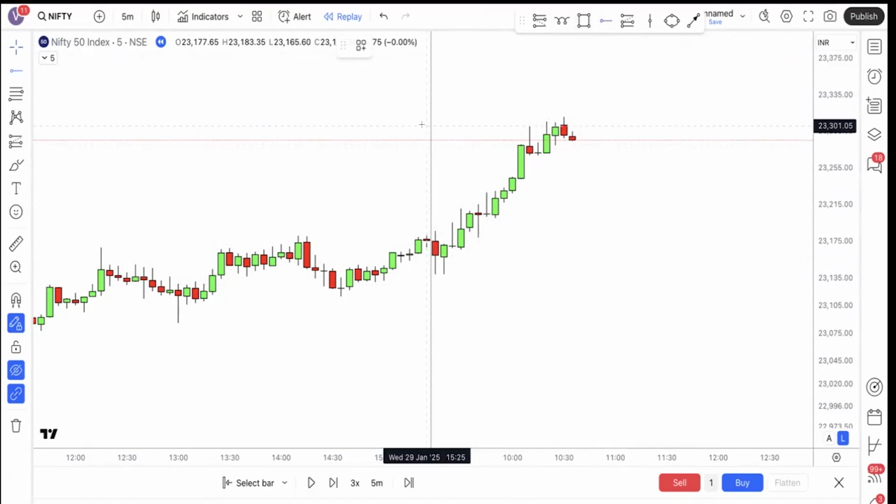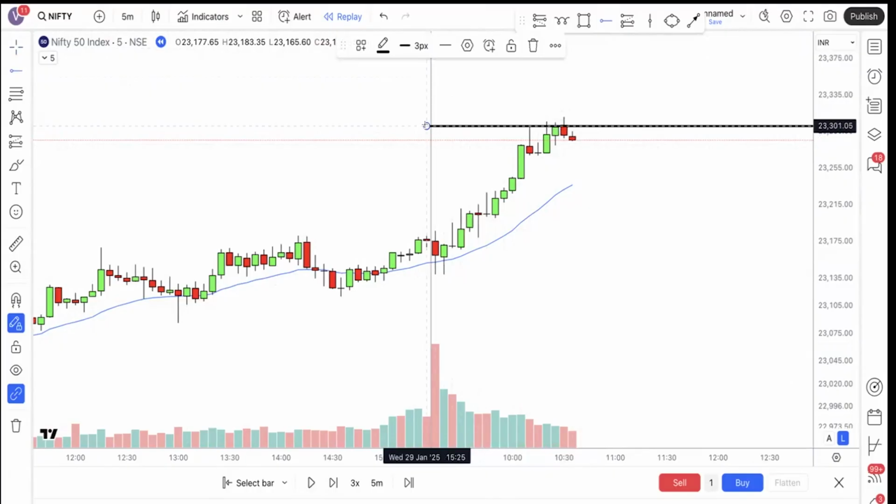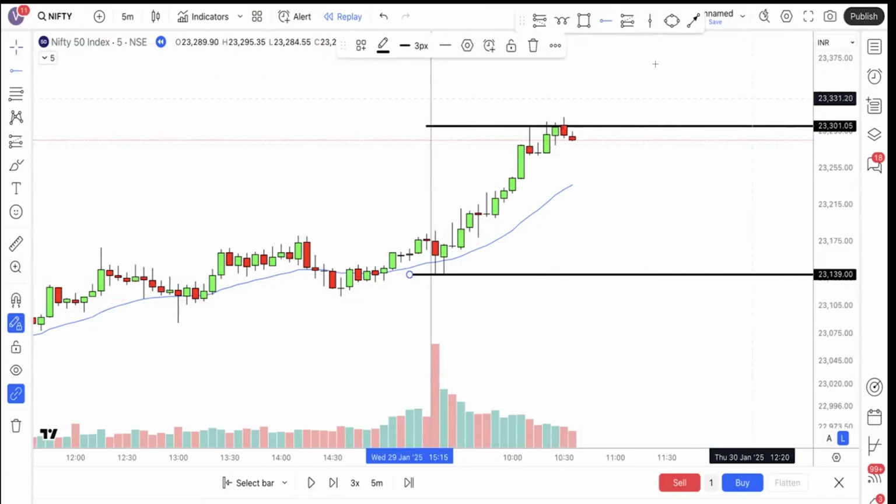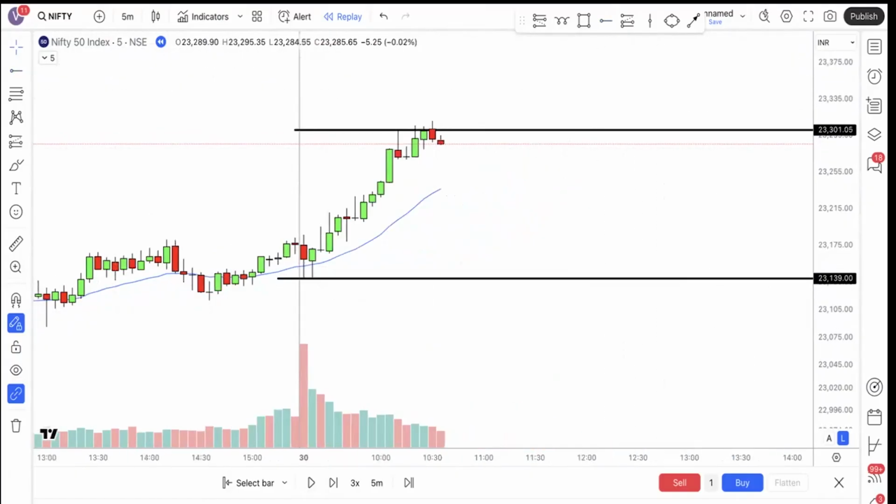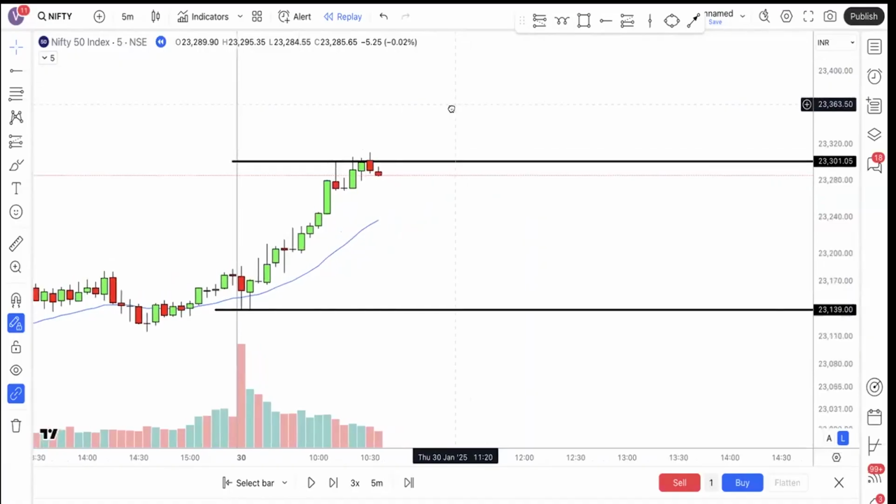So what we'll do, we'll mark the high of the first 1 hour, and also we'll mark the low of the first 1 hour. Now we know that this is the initial balance high and low. As per the setup, we have to wait for price to come here so that we can take a long trade for a reversal. And if price goes from here and again comes back to the day side, then we will take a short trade. That is the setup. Let us replay the candlestick and see what happened on that day.